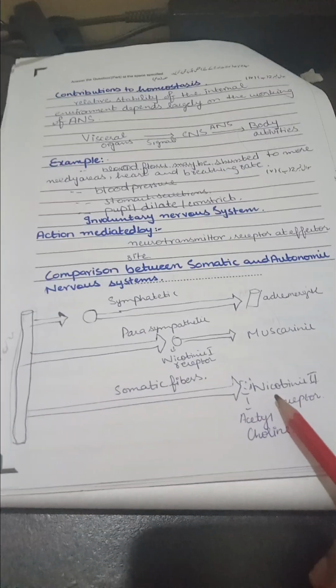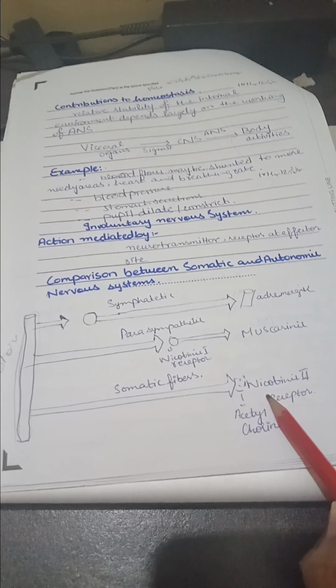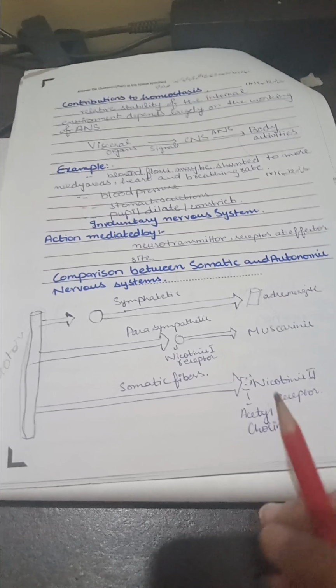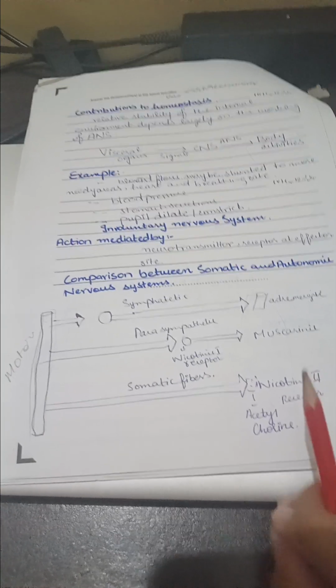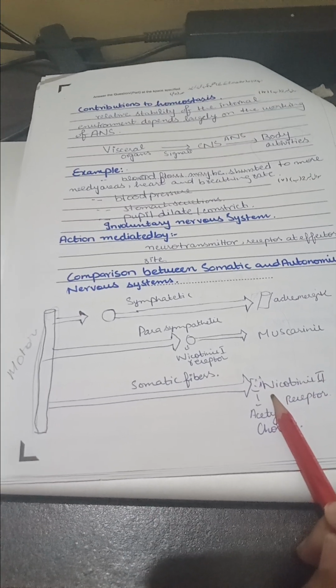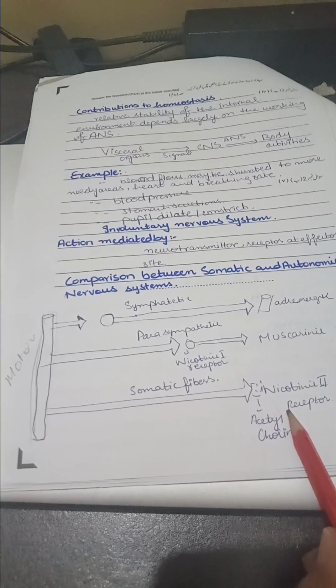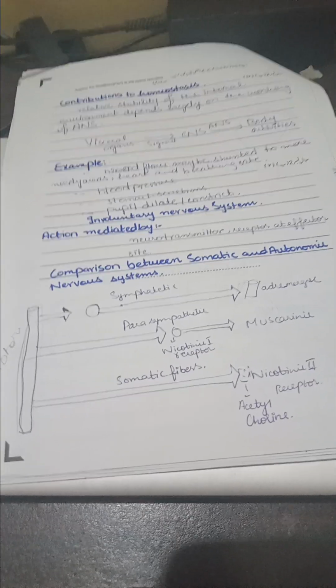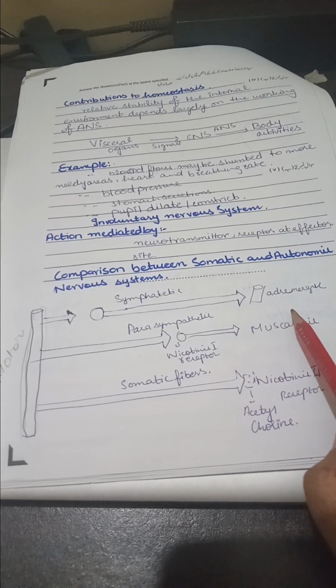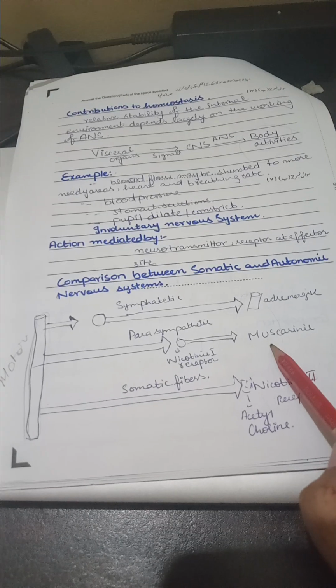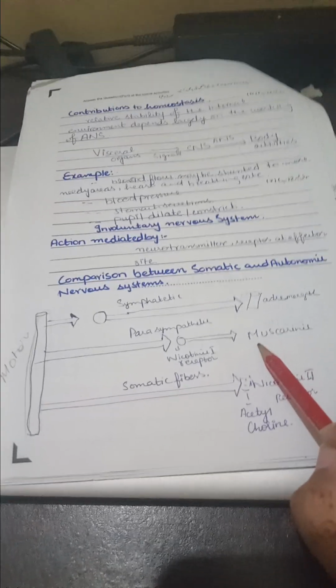Which type of receptors do they have? Because we have discussed that it is mediated by neurotransmitters and the receptor at the effector site. So the receptor at the effector site will be nicotinic N2 receptors in the case of somatic ones, and in the case of sympathetic and parasympathetic they are adrenergic and muscarinic receptors.